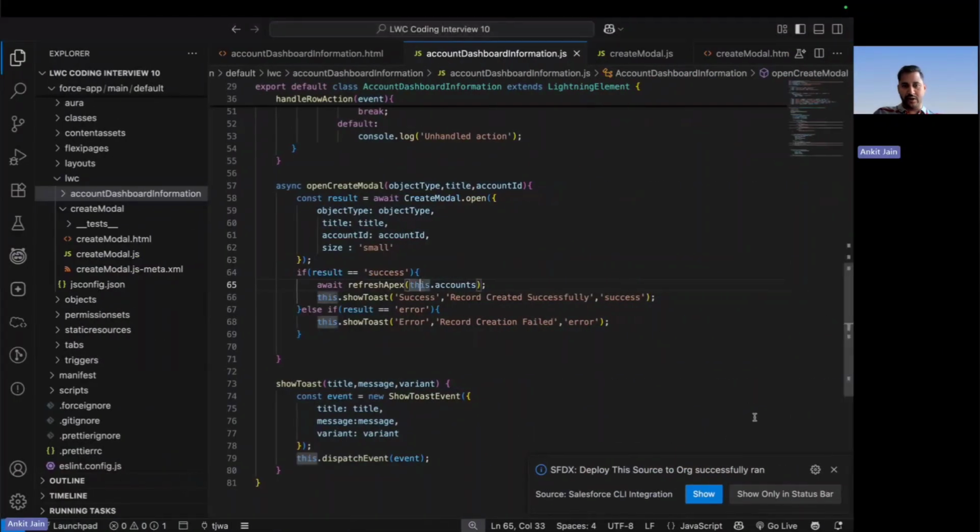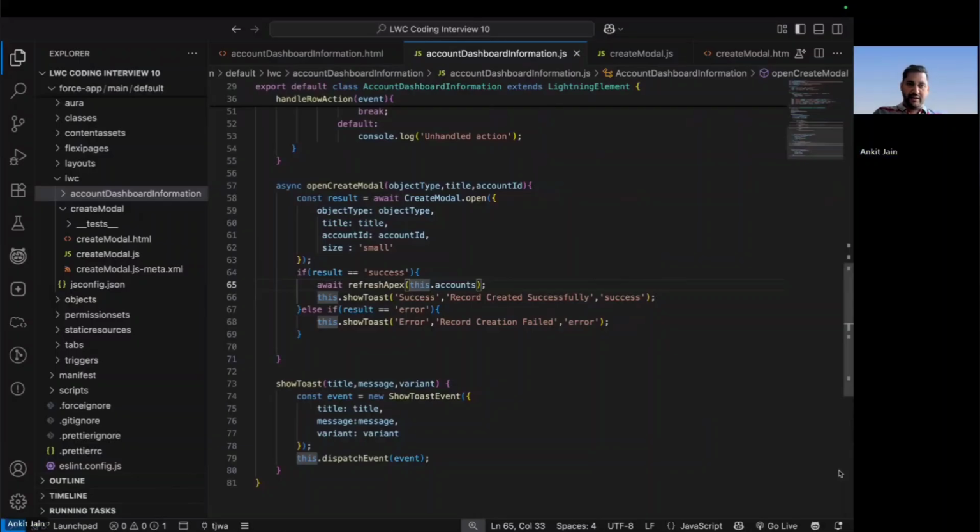I hope you folks got the understanding of how you can dynamically load the component with the help of Lightning Web Component. This is something that the community was expecting for a very long time. It was available last year, but I didn't get a chance to work on a video on this. That's why I thought this is going to be a good example to put across the scenario so that you understand how to dynamically create the component and put it on the UI.